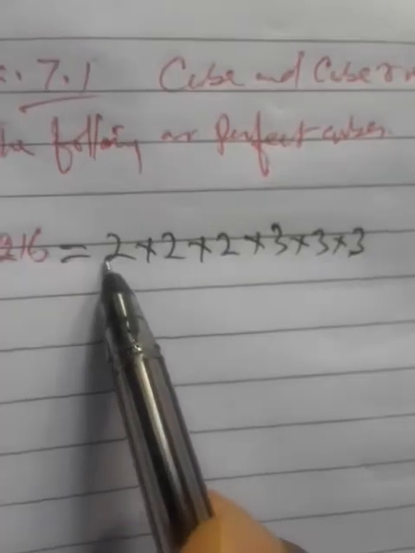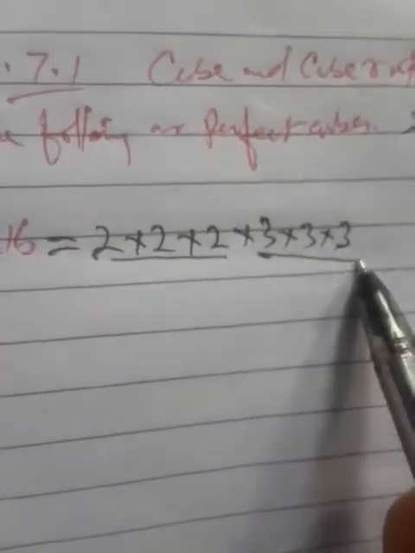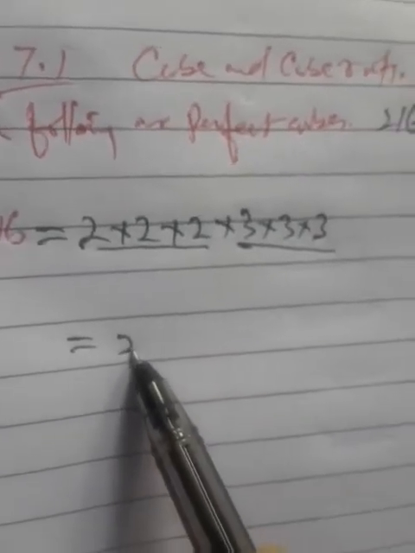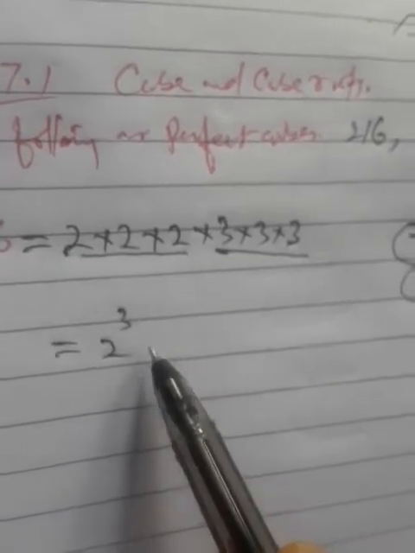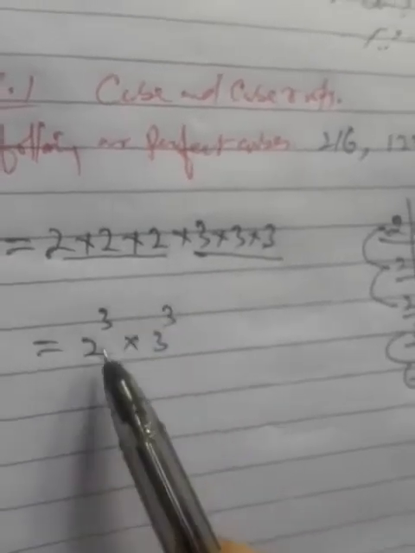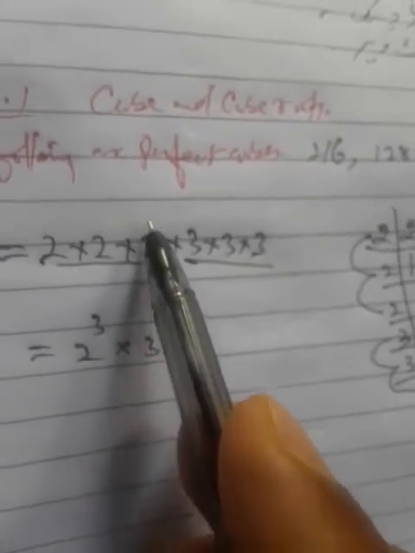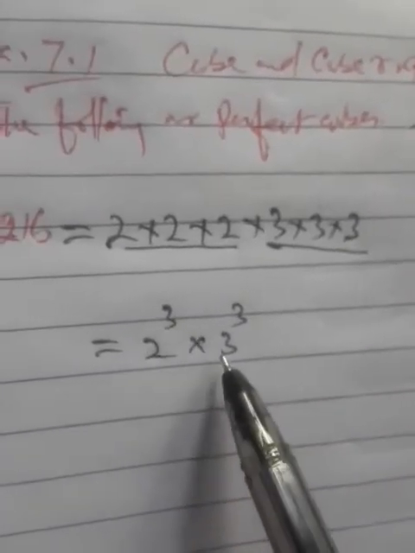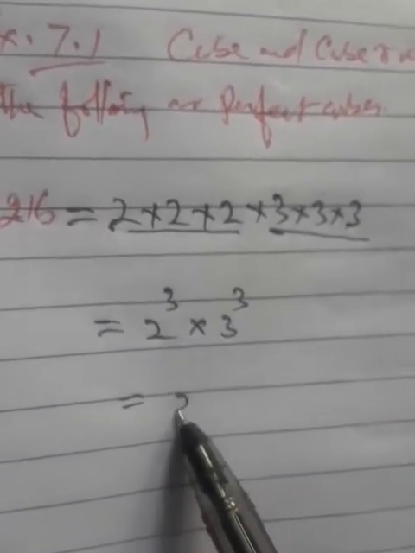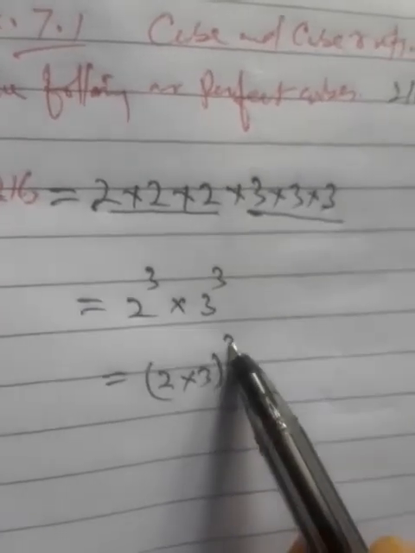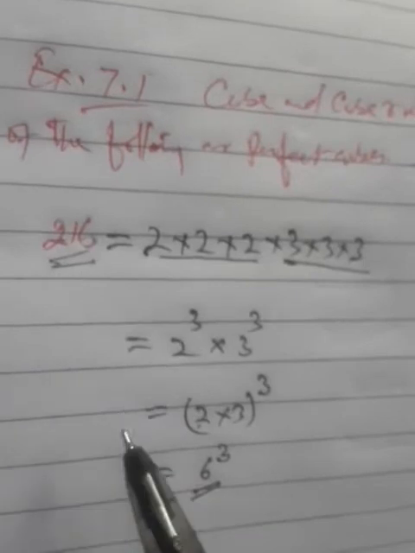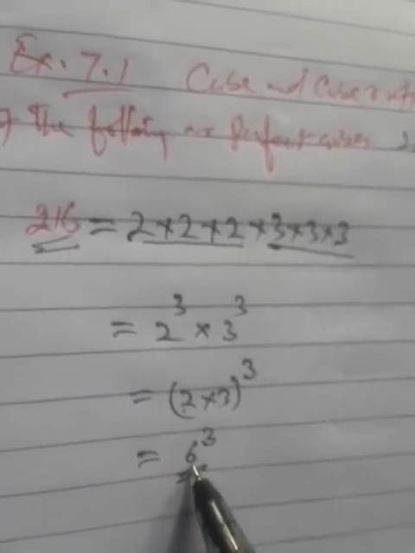Since both the factors 2 and 3 are in threes, that means it is equal to 2 cube into 3 cube. 2 raised to the power 1 plus 1 plus 1, into 3 raised to the power 1 plus 1 plus 1. That is 2 cube into 3 cube, which is equal to 2 into 3 whole cube, that is 6 cube. That means this 216 is the cube of 6.